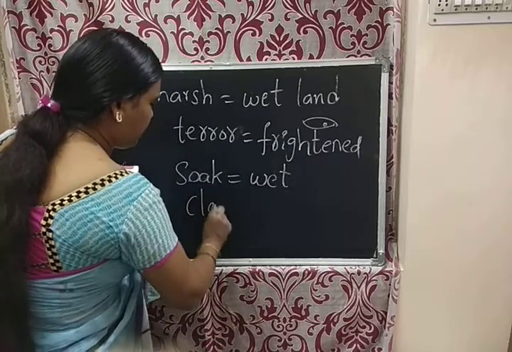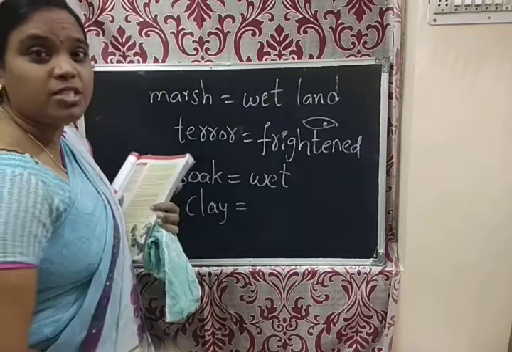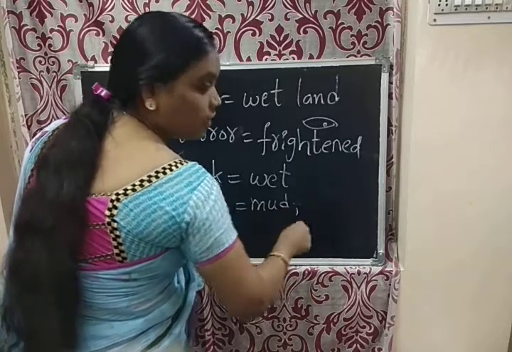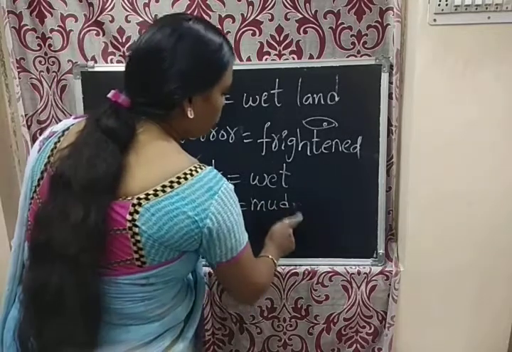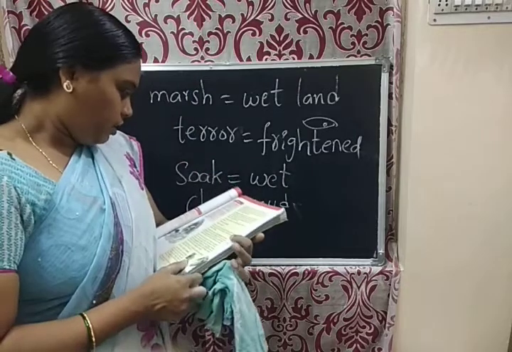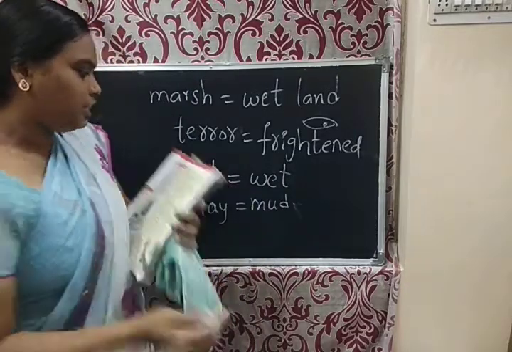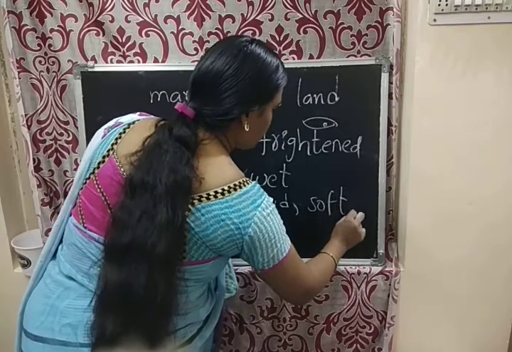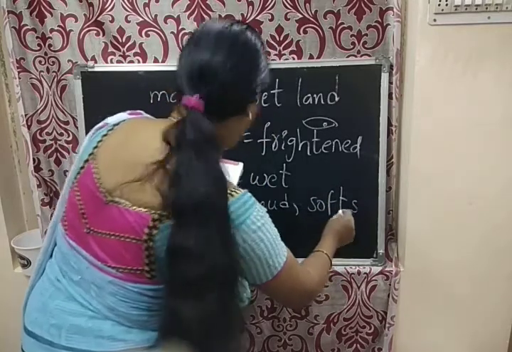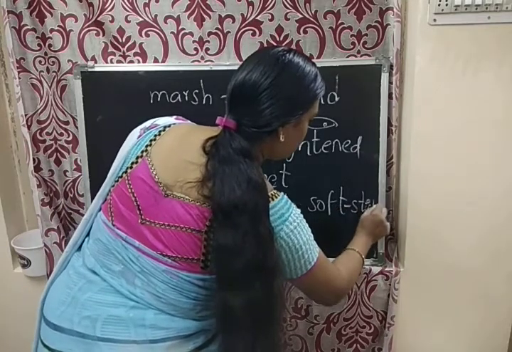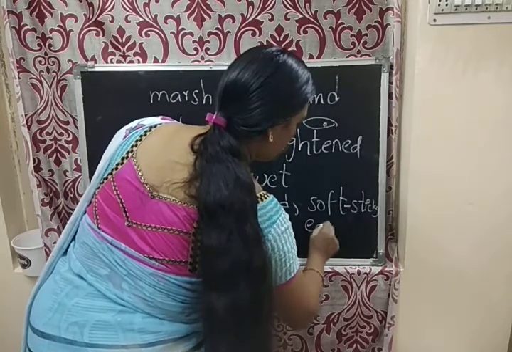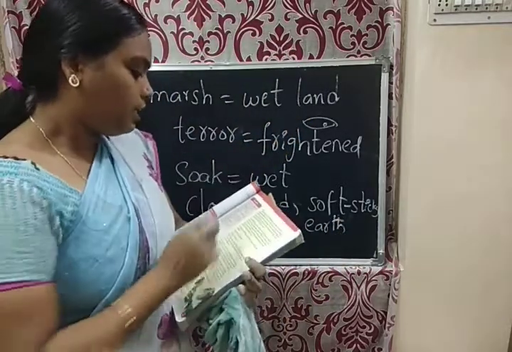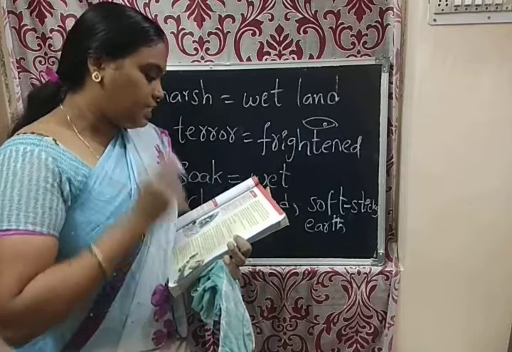Clay means what? Mud only. That is earth. That is a piece of earth. So mud. Here clay means soft, sticky earth. They gave meaning for you. Soft, sticky earth. Here already they gave the meaning there. Don't worry about that. Clay is soft, sticky earth.